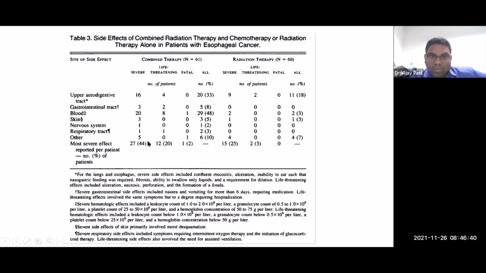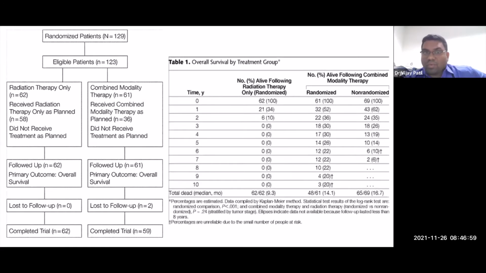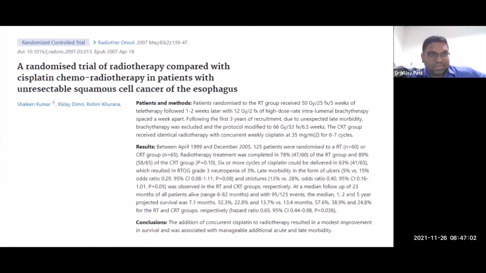So you could see that the combined model is 44% of the patients with severe side effects. Life-threatening side effects are 20%. So that's important, that when you use cis-5FU with radical radiation, 20% of your patients, even in trial setting, are going to have severe side effects. And it's important to understand here the role of proper case selection for these patients.